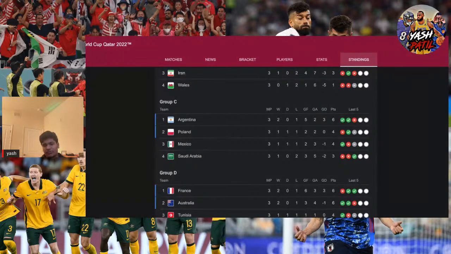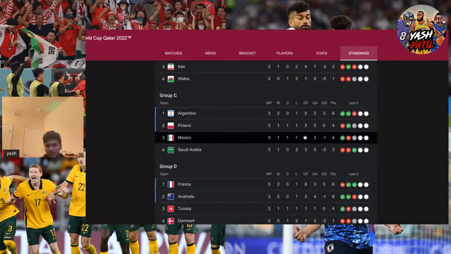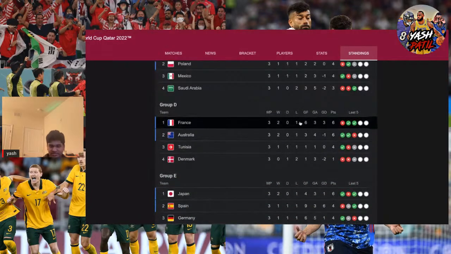The rest of Argentina's team played well too, and we have Poland. This game, and then Mexico's out. A Concacaf team. I was rooting for them, but Poland goes in above them. We have France here. A lot of people thought that France would struggle, but no, they were able to get out of their group. Let's see what they can do in the round of 16.